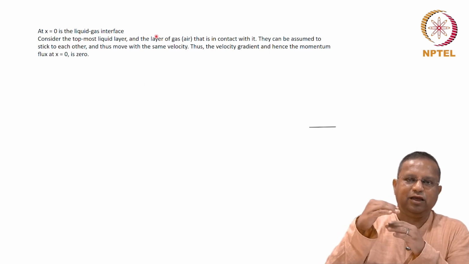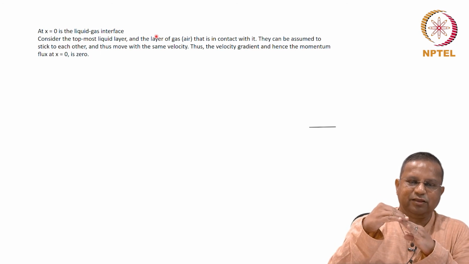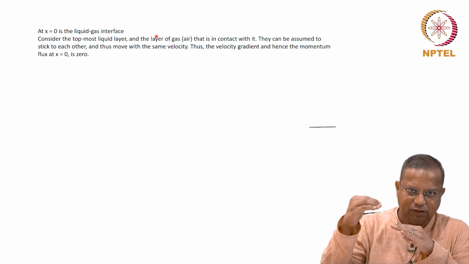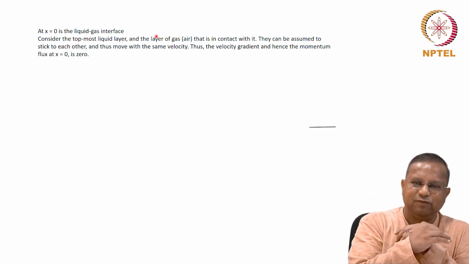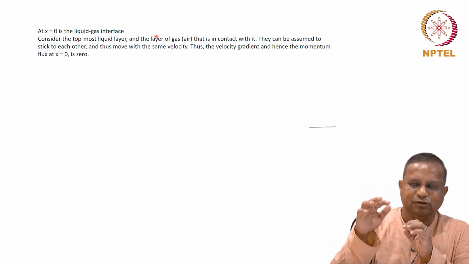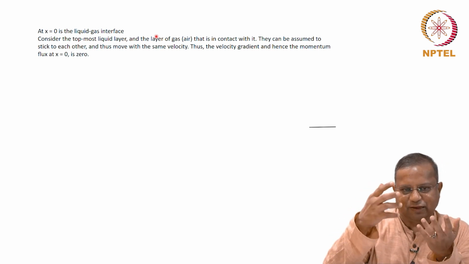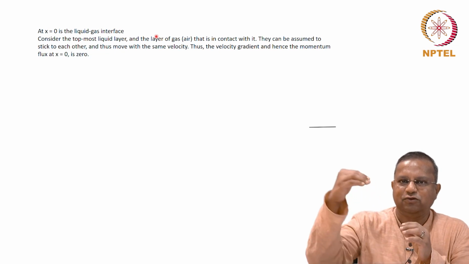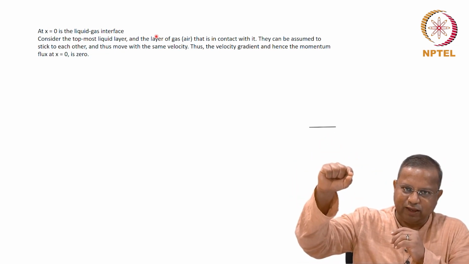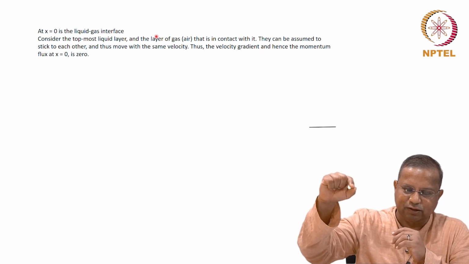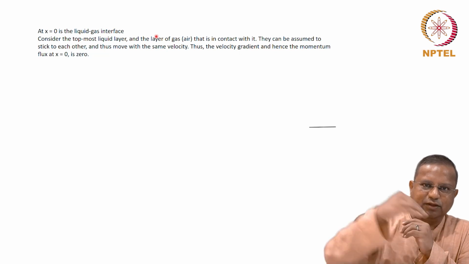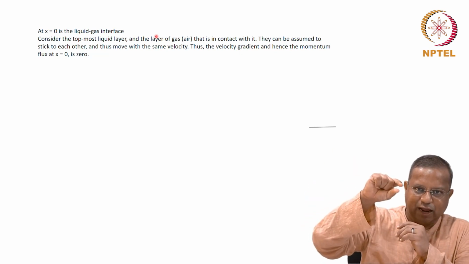The layer of air that is in close contact with the fluid will also move at the same velocity as that of the fluid under no slip conditions. Or let us say, this is air, so it doesn't really matter. There is a fluid moving, there is a topmost layer, and the layer of gas above it will also be pulled along at the same velocity.